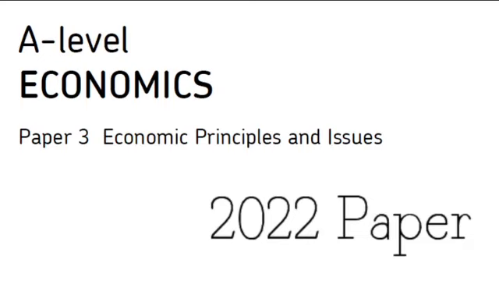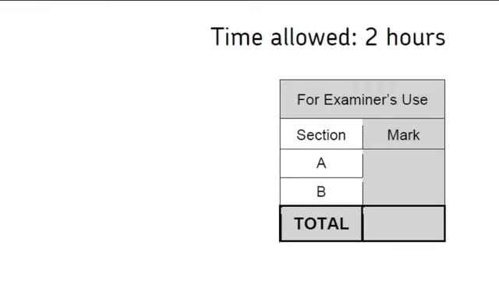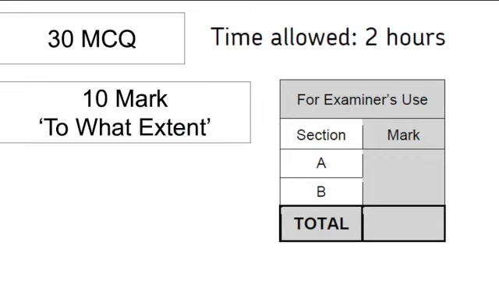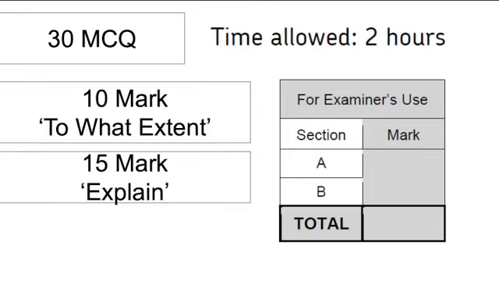This video is for A-level economics, giving advice for AQA paper 3, and we've already had a video on the 10 marker for 2022. This video is going to be for the 15 marker on 2022. Now, remember, paper 3 has 30 multiple choice, has the 10 mark to what extent, and it has the 15 mark explain question, and that's going to be, as I said before, the focus.